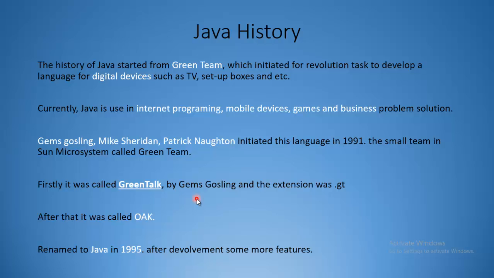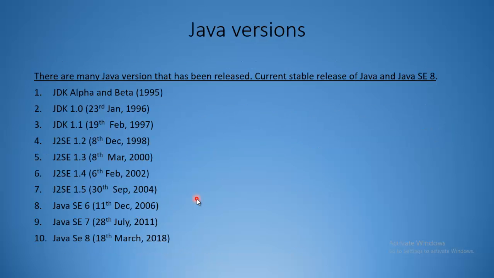James Gosling, Mike Sheridan, and Patrick Naughton initiated this language in 1991. They were a small team in Sun Microsystems called the Green Team. Earlier it was called Greentalk, and the extension was .gt. After that it was called Oak, and in 1995 it was renamed Java after development of some features.